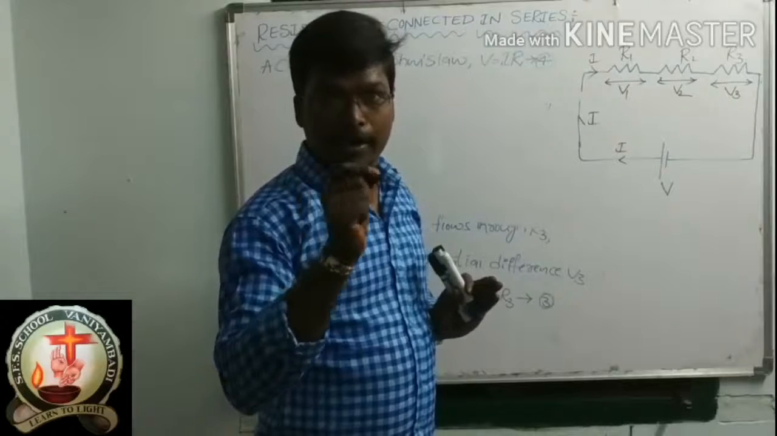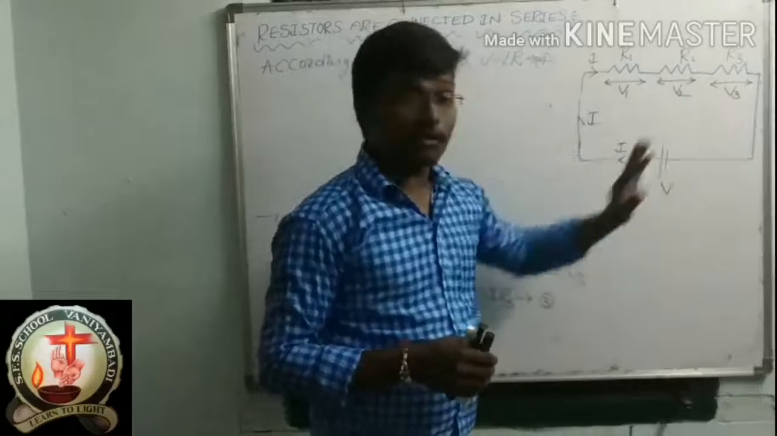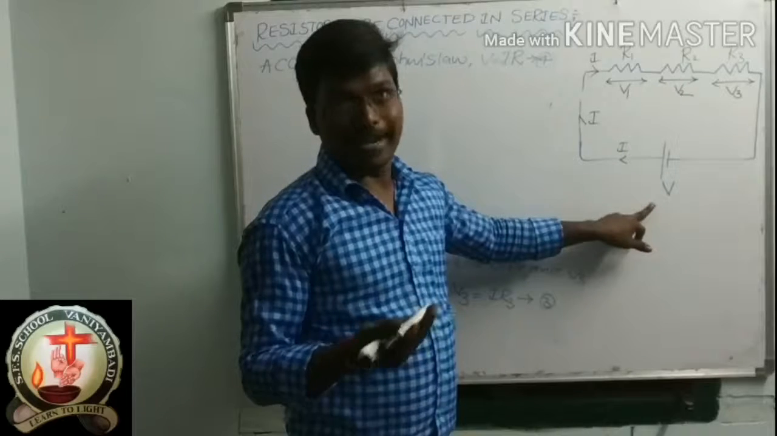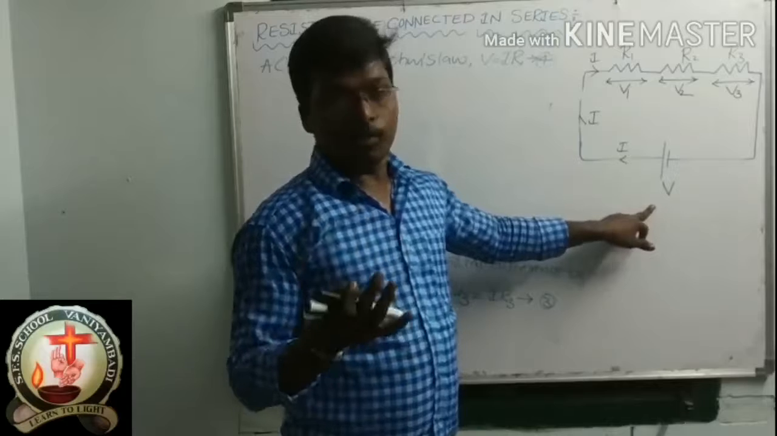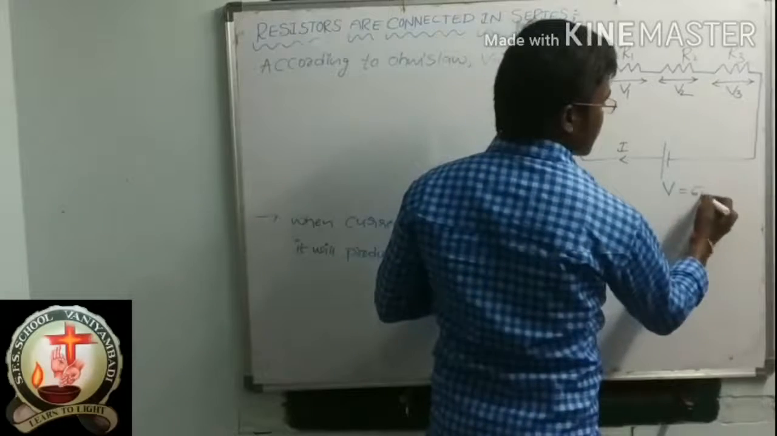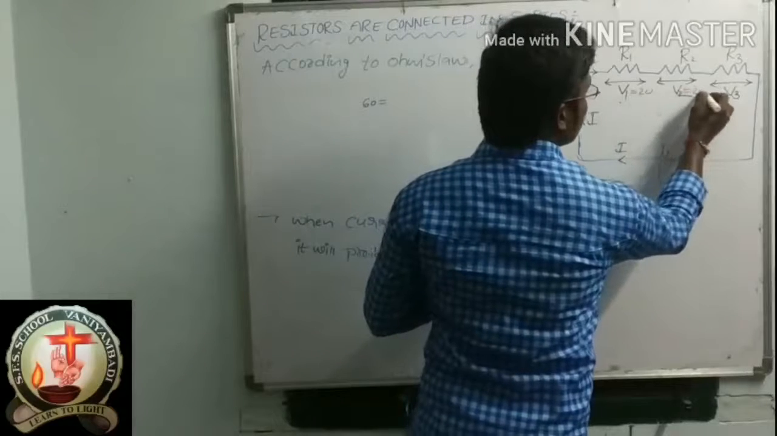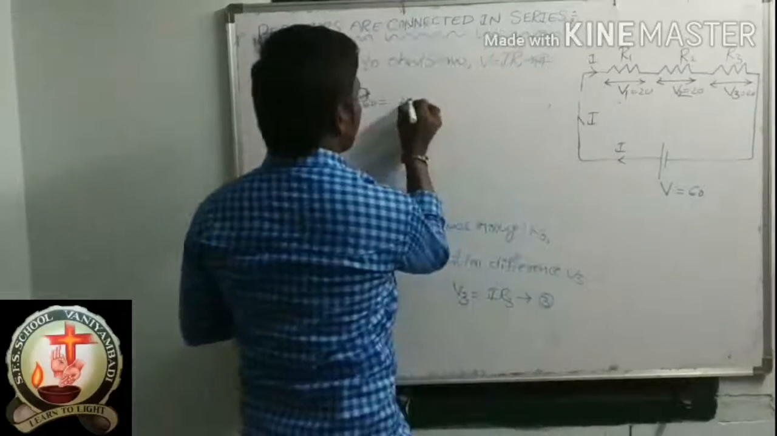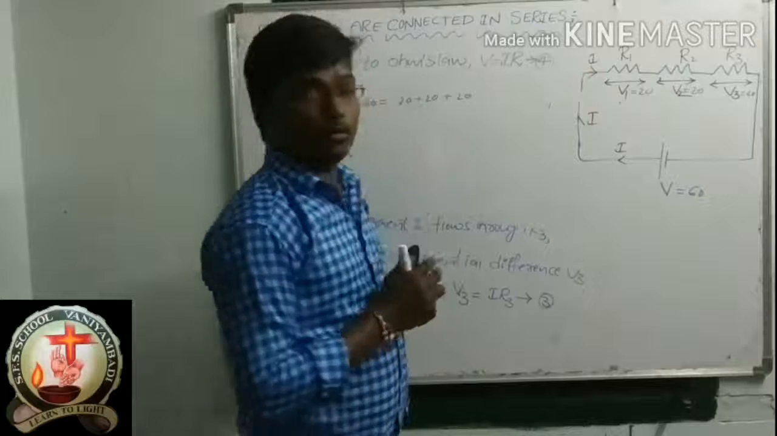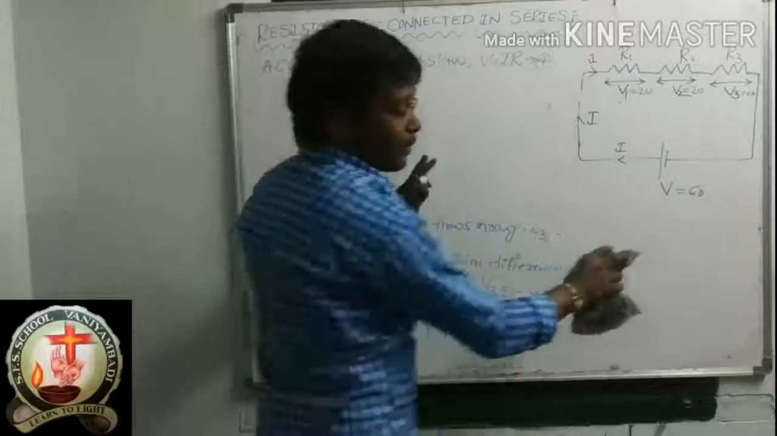So the point here is V is equal to V1 plus V2 plus V3. That means this battery has a potential difference of, for example, 60. This battery potential difference V value is 60. So 60 is equal to 20 plus 20 plus 20. How much? 20 plus 20 is 40, 40 plus 20 is 60. So 60 is equal to 60. Correct. So like that, you can remember this step alone.